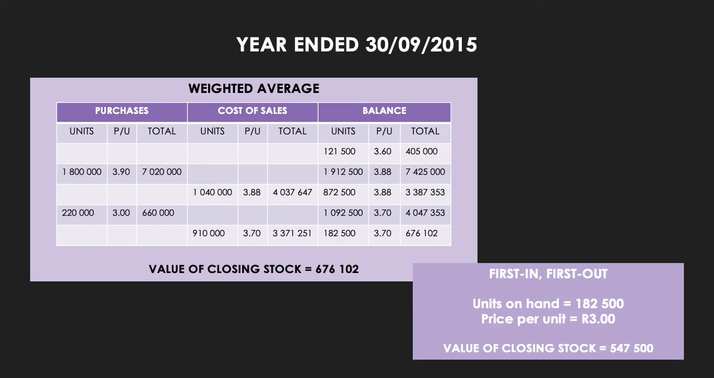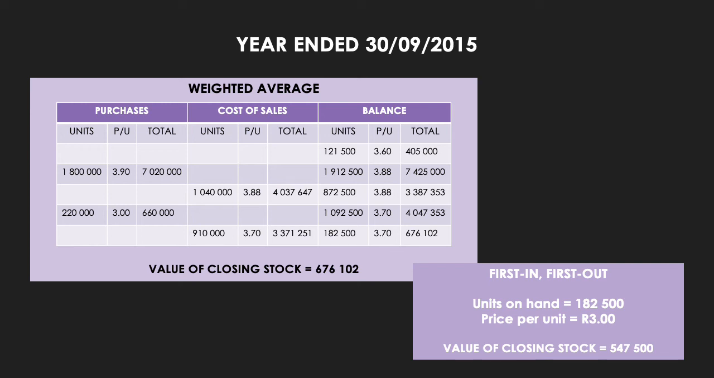Once again, if I remember correctly, I don't think it's R3.70 on the dot. So if it is not on the dot, you need to keep the rest of the decimals on your calculator when working out your totals. Then we had a sale of 910,000 units. We would sell them at the new weighted average of R3.70, which gives us a cost of sales on that sale of